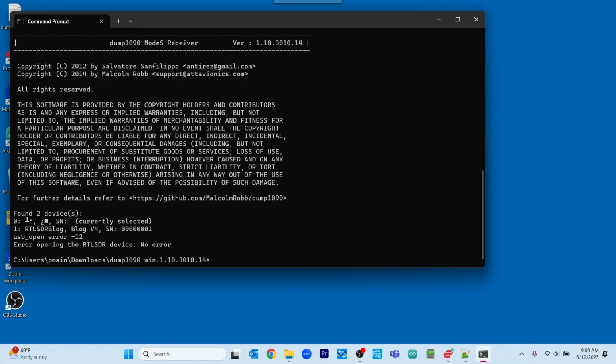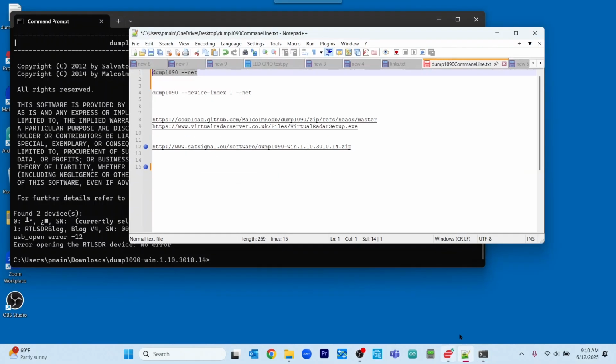And notice this has the identical message here that found two devices. So you may or may not see that. If you do, then you want to come over here and run this command.